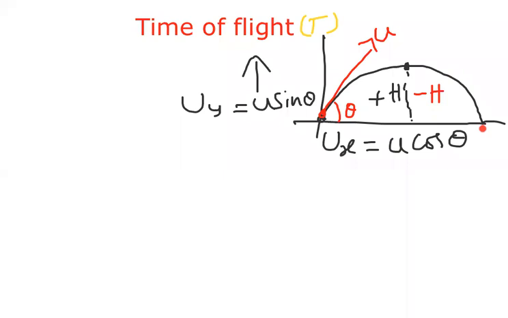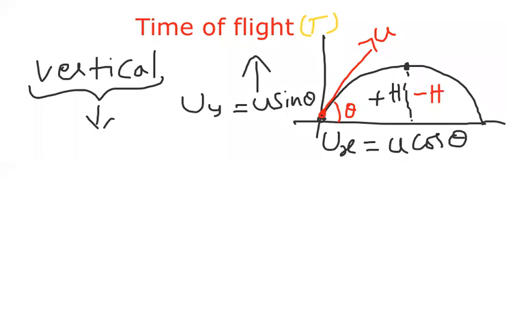Now observe carefully here. Let me take the vertical direction. Any direction I can take, but it is comfortable for me to get the expression in the vertical direction. In vertical direction, what is the initial vertical velocity? Uy equal to u sin theta.